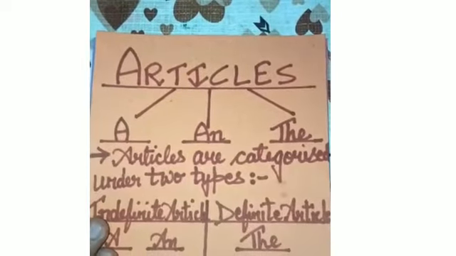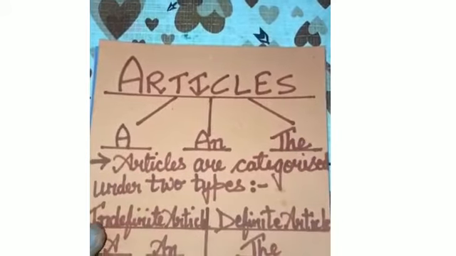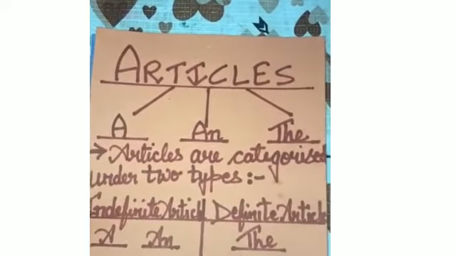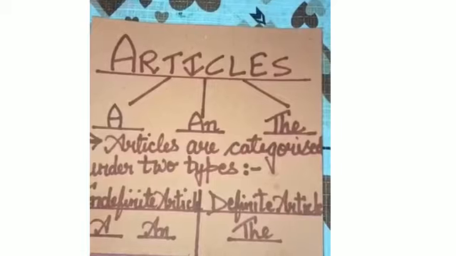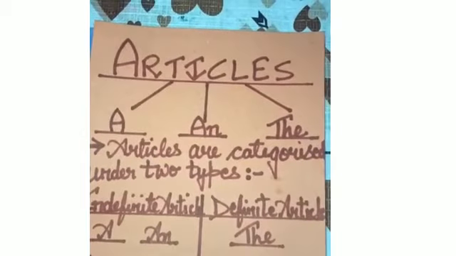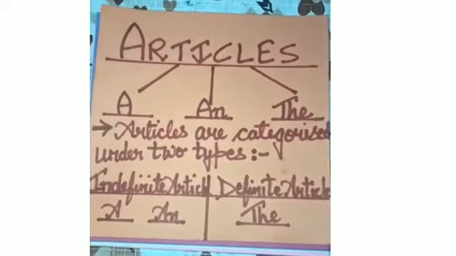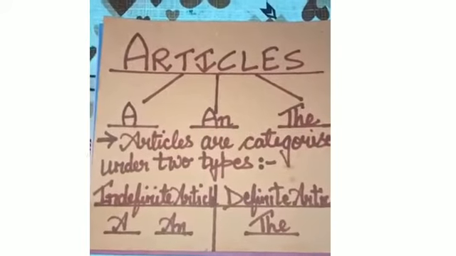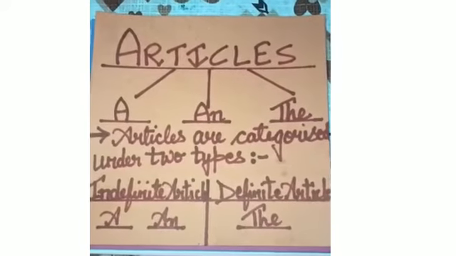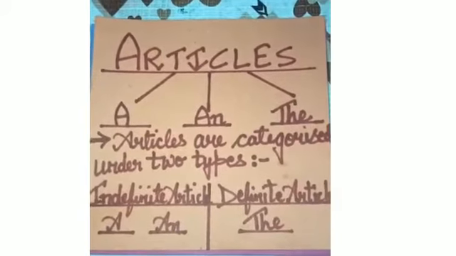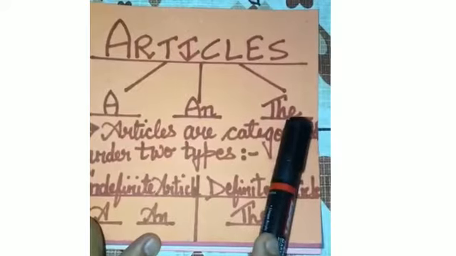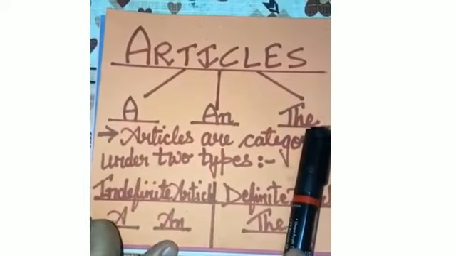I hope you all have understood what articles are. Okay, articles are the words which are placed before nouns or adjectives. And articles are specific, which means particular, or they are unspecific, which means they are general. Okay, so articles are basically of 3 types: a, an, the. These are the 3 articles.